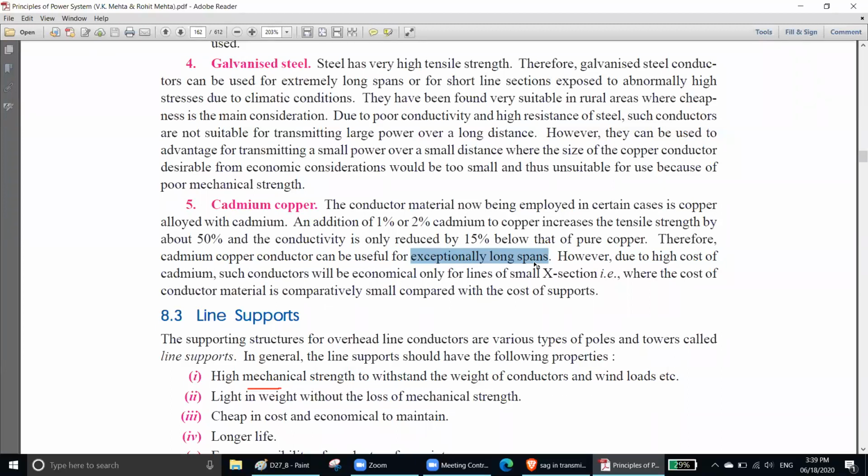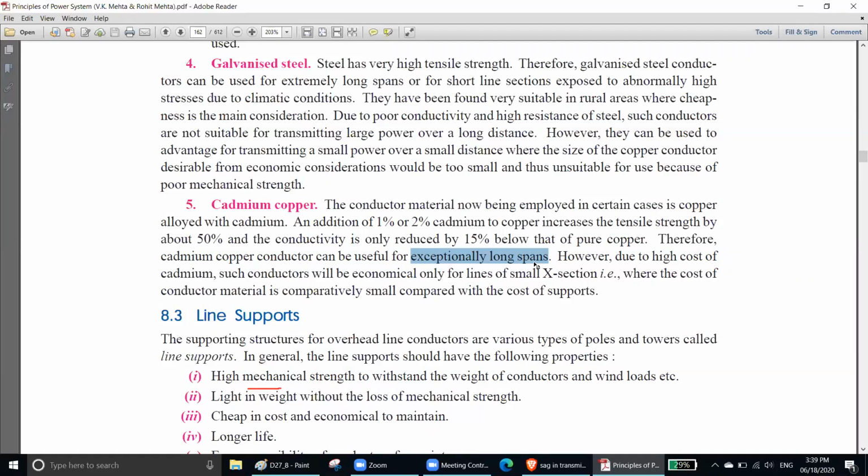That means if you need to cross your conductor from this part of the river to that part of the river, that means from this bank of the river to that bank of the river, you cannot use any more support at the middle. That time you have to use a very big line of transmission, right? That time you will use cadmium copper, because cadmium copper is so strong, even stronger than your pure copper. So that's why that time you can use cadmium copper only that time. Otherwise cadmium copper is not that important, not that necessary.